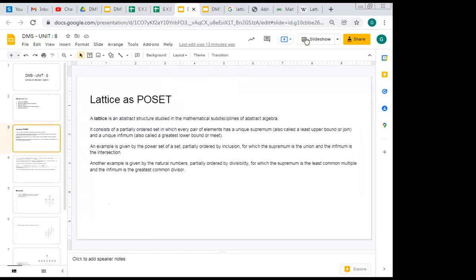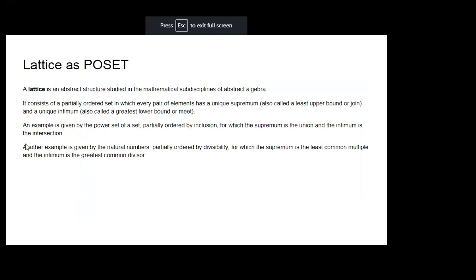We are dealing now with lattices as a poset, but one of the examples for that poset is the power set of a set, particularly partially ordered by inclusion. For this, the supremum is the union. Union of two sets is there, and infimum is intersection. Intersection means what again? We have seen it in the operations of sets.